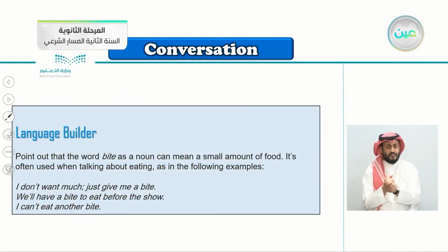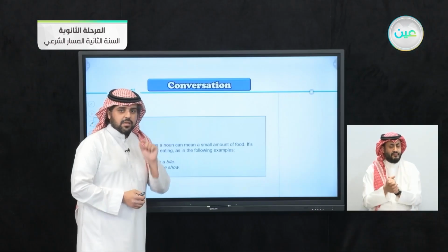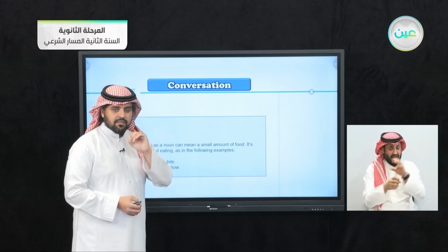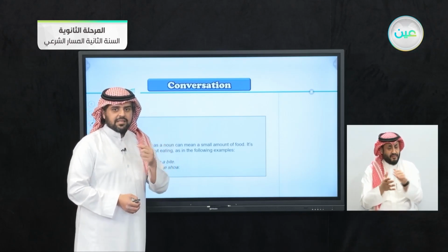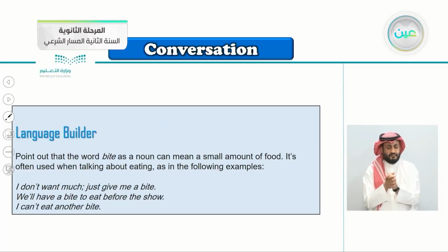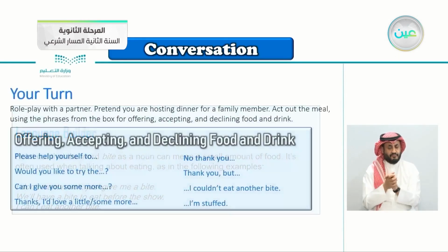Here's a language builder. Point out the word bite as a noun can mean a small amount of food. The word bite as a verb is to bite something with your teeth. But as a noun, when you say, I'll have a bite, it means a small amount of food. It's often used when talking about eating, as in the following examples. I don't want much, just give me a bite, small portion here. We'll have a bite to eat before the show. I can't eat another bite. So bite as a noun means small amount of food.